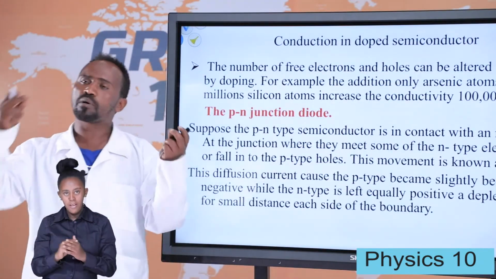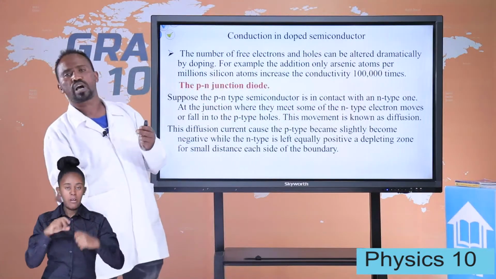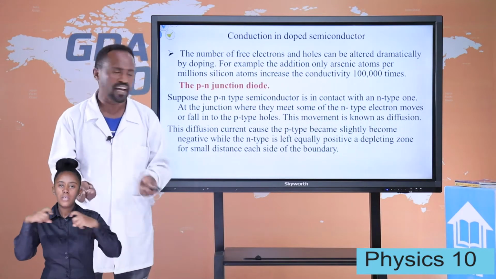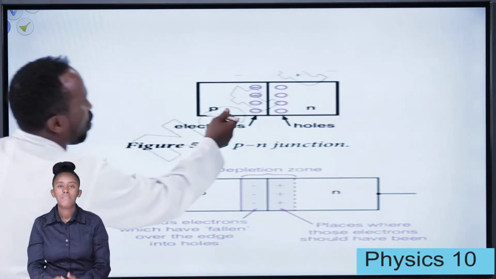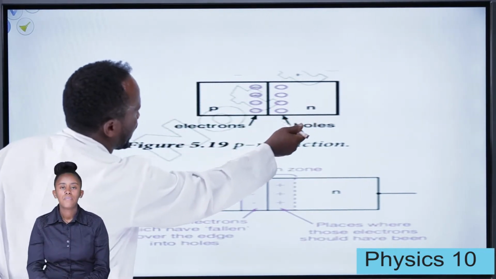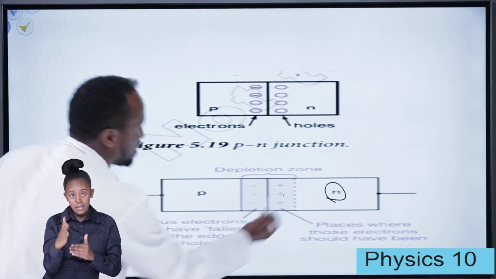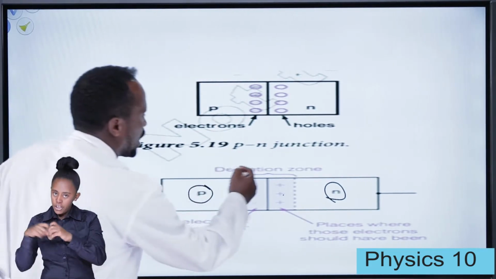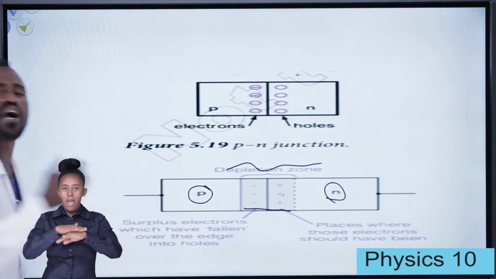Why is that? The P-type semiconductor becomes negatively charged and the N-type semiconductor becomes positively charged. They exchange charges at the depletion layer. Look at the diagram. Here the P-type holes move to the N-type, the negative electrons move to the P-type, then the N-type becomes positively charged and the P-type becomes negatively charged. The depletion layer is formed. When this is formed, there is no current.